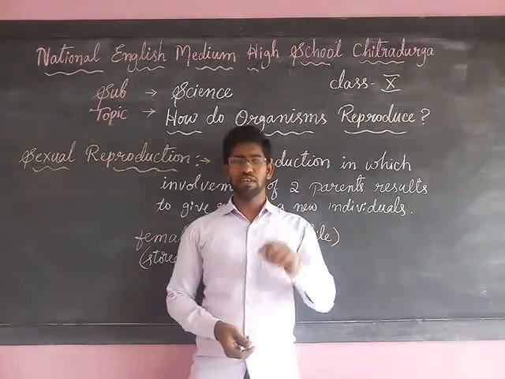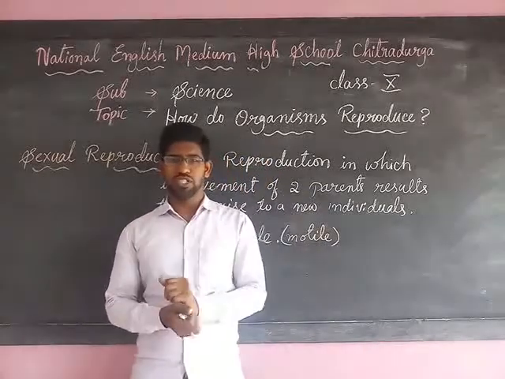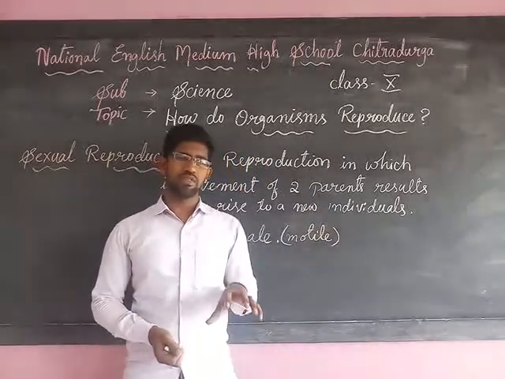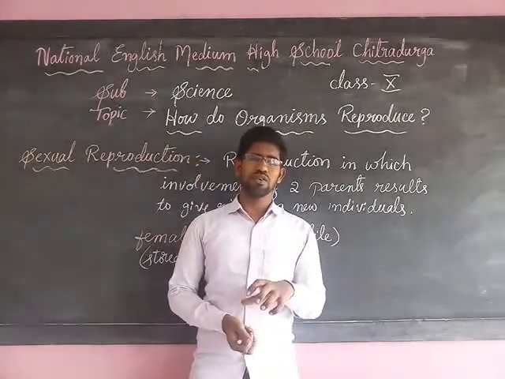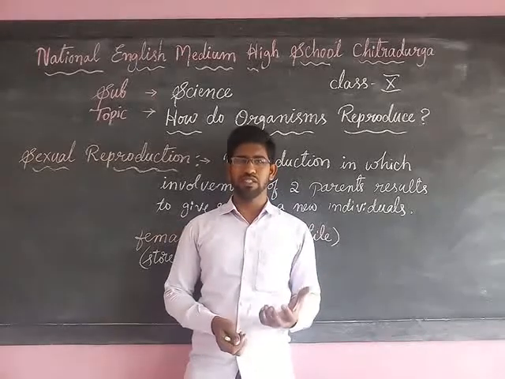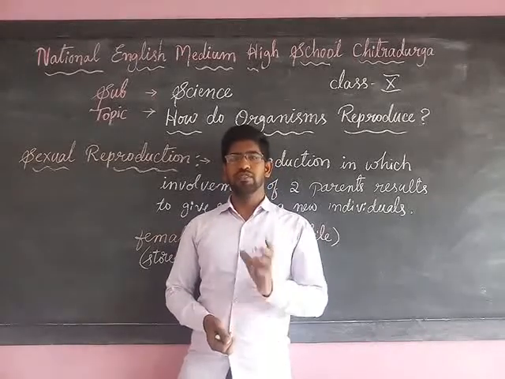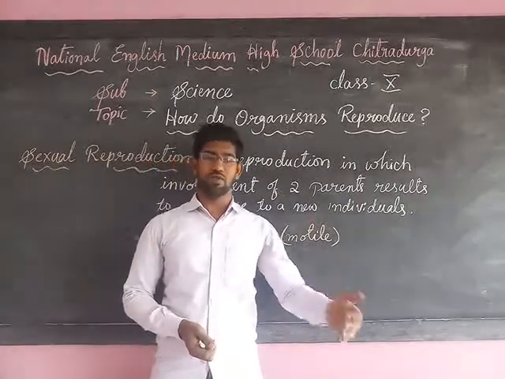Because of these errors, variations will take place in organisms. These variations are important because they help the organisms to survive in the ecosystem.